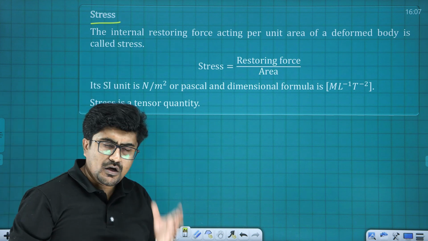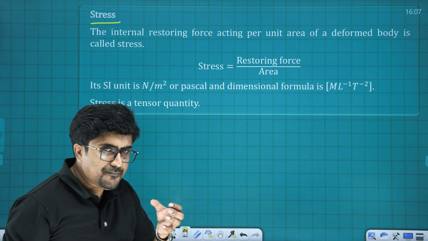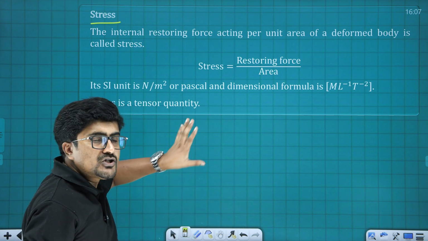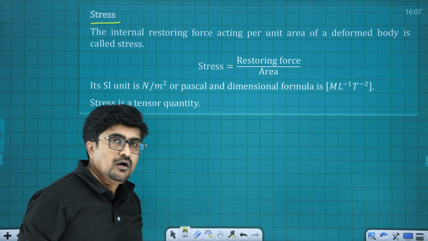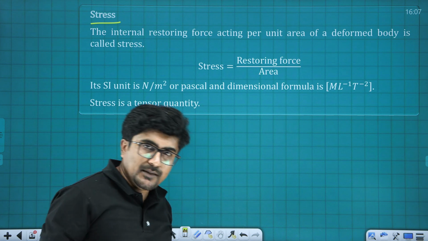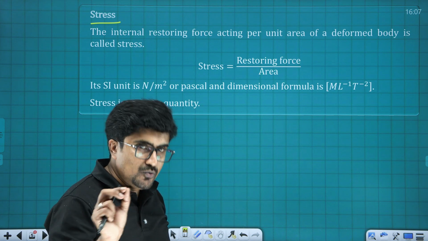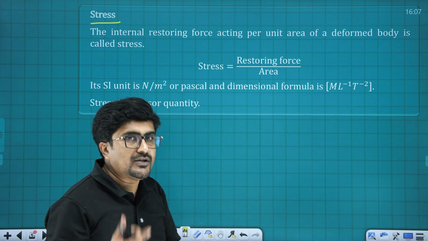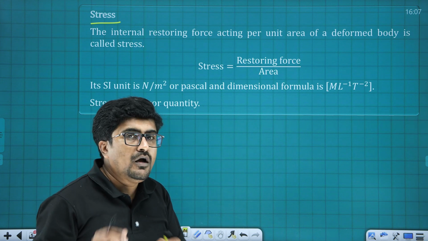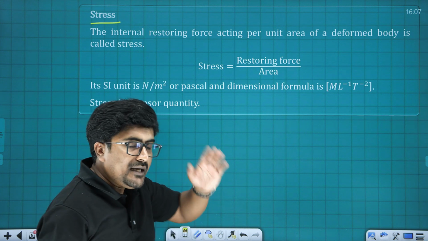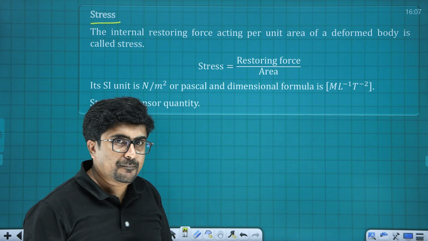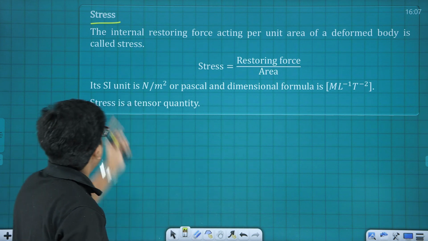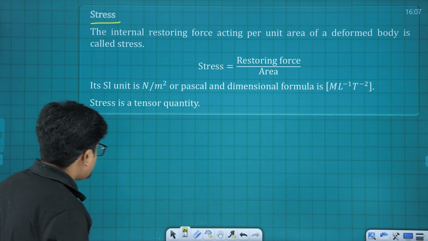Here of course you must know what is stress. Other than that, you must know the dimensional formula, because stress-related dimensional formula were asked many a times, especially in the chapter units and dimensions. And other than that, about its nature, whether it is a scalar, vector or tensor quantity. So 3 points are associated to this particular topic. That one is stress. So let's see what you mean by a stress.